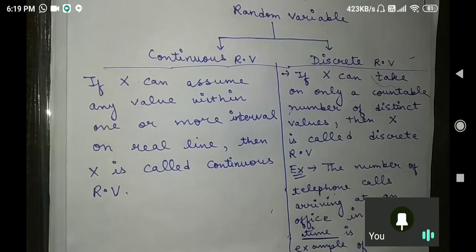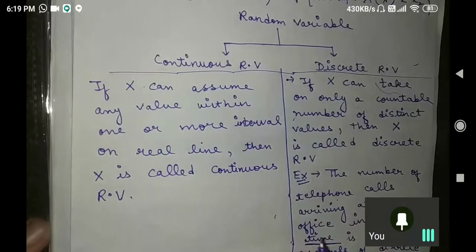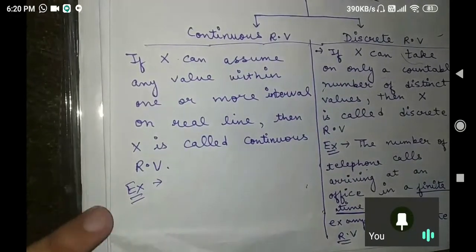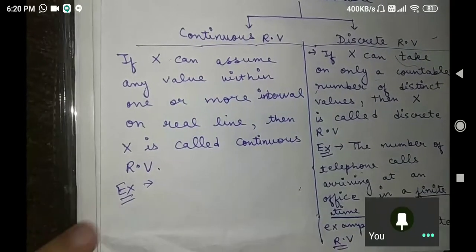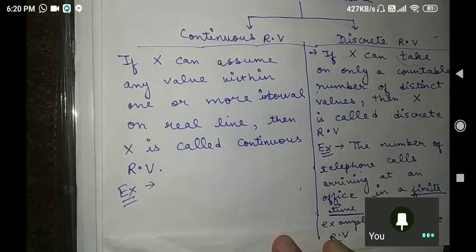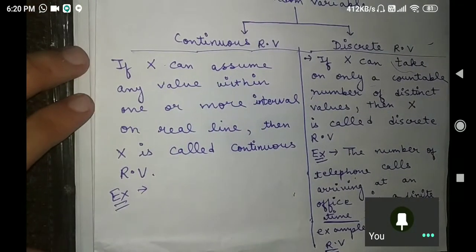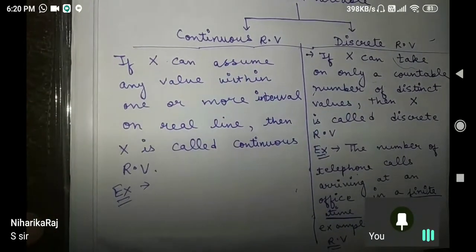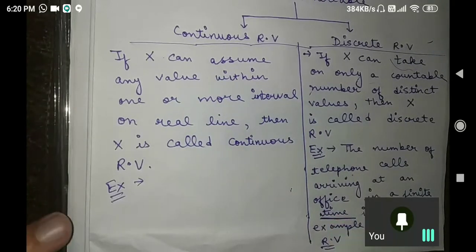Anybody understood the difference between discrete and continuous? I will give you the example, don't worry. First of all, tell me whether these definitions are clear or not, that what is a continuous and what is a discrete random variable. Is that clear? Yes. Okay, fine. Now let us understand with the example. I will take the example of telephone call only.